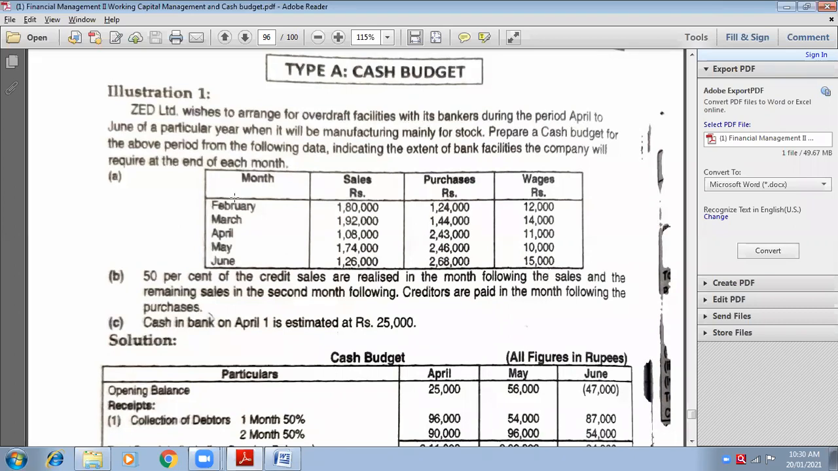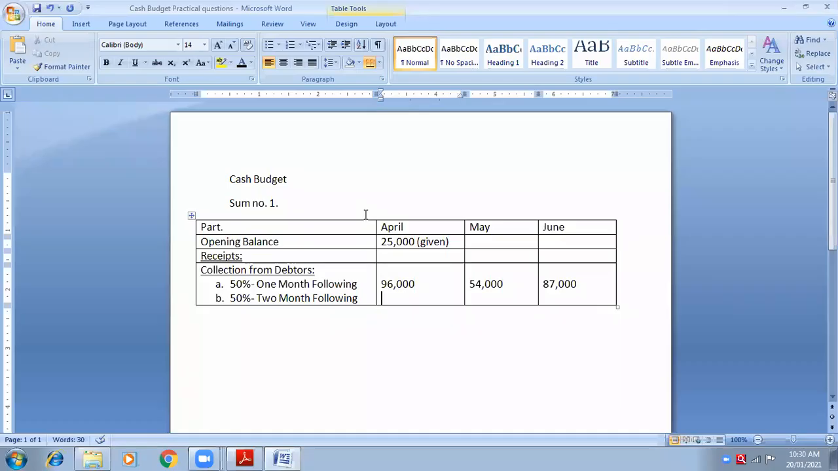See, therefore February and March ka information is given. You must be thinking, no, they have asked to prepare April to June. So why they are giving the information for February and March? Now the point must be cleared. Okay. So February sales is 1,80,000. So what is 50 percentage of 1,80,000? 90,000. 90,000 will be received in the month of April.